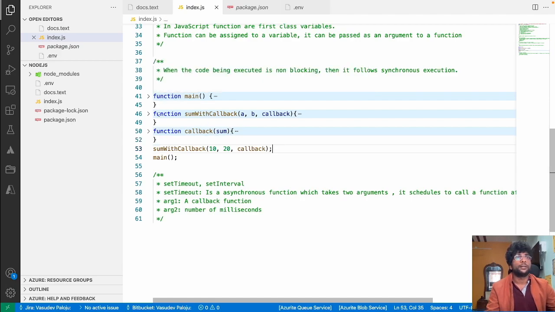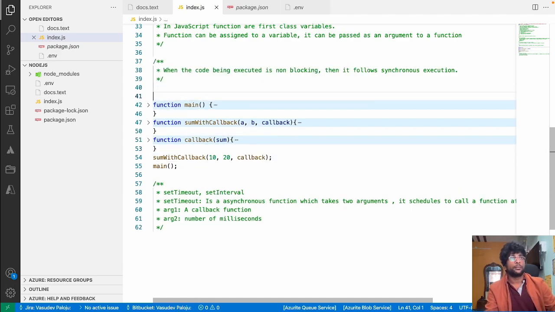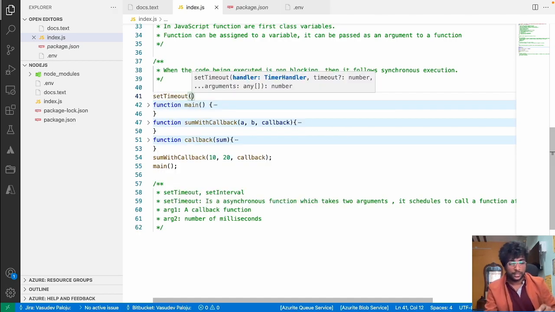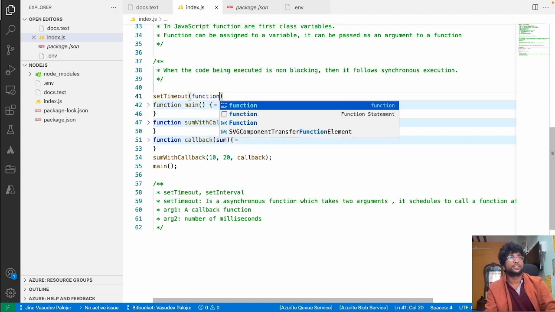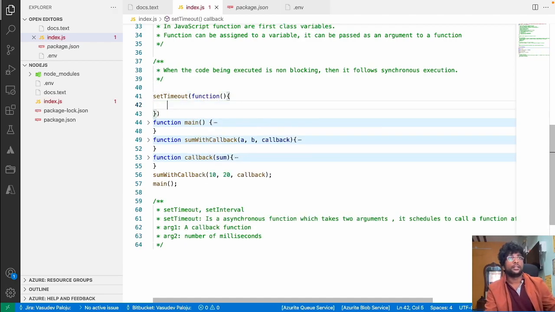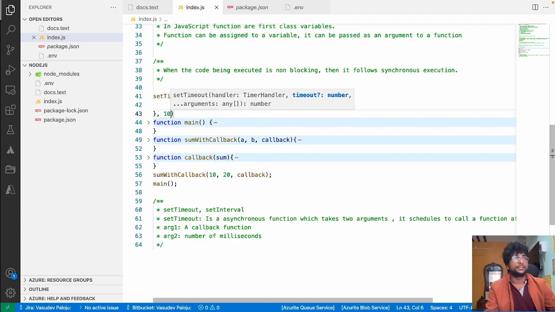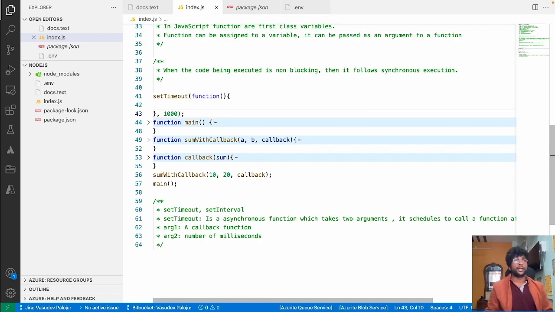Now your entire code is going to be disturbed. See, now what I am going to do is define set timeout. Set timeout is a function. Here I am going to assign a callback function as the first argument, and the second argument is the number of milliseconds for which it has to wait. Now what I am saying to Node.js is to schedule a function after 1 second.